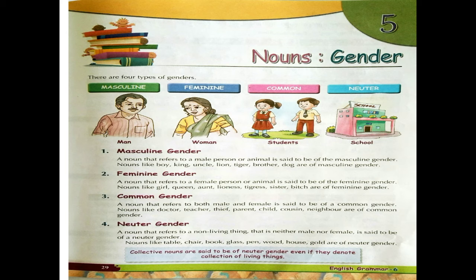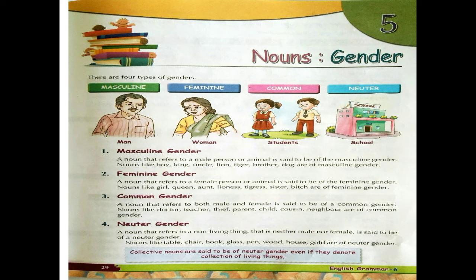Second is your feminine gender, the noun that refers to a female person or animal is said to be of the feminine gender. Nouns like girl, queen, aunt, lioness, tigress, sister, bitch are of feminine gender.